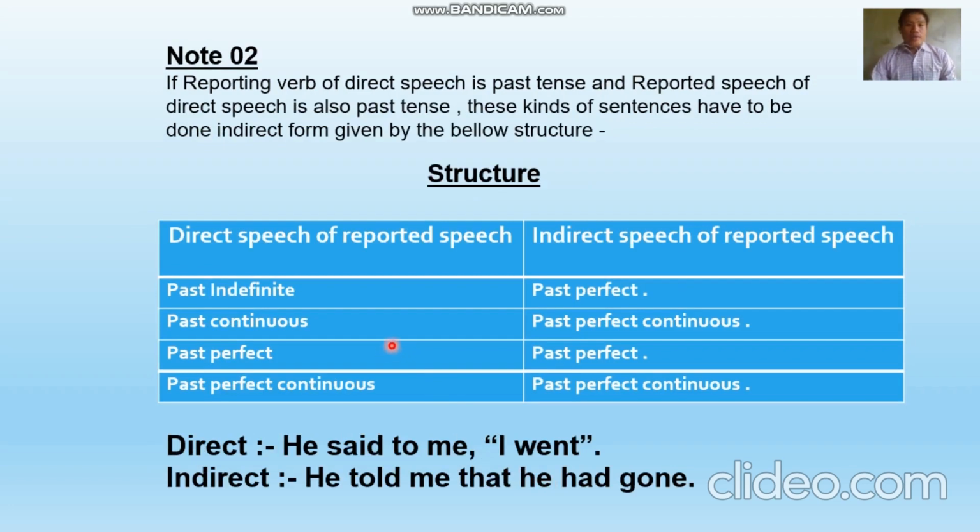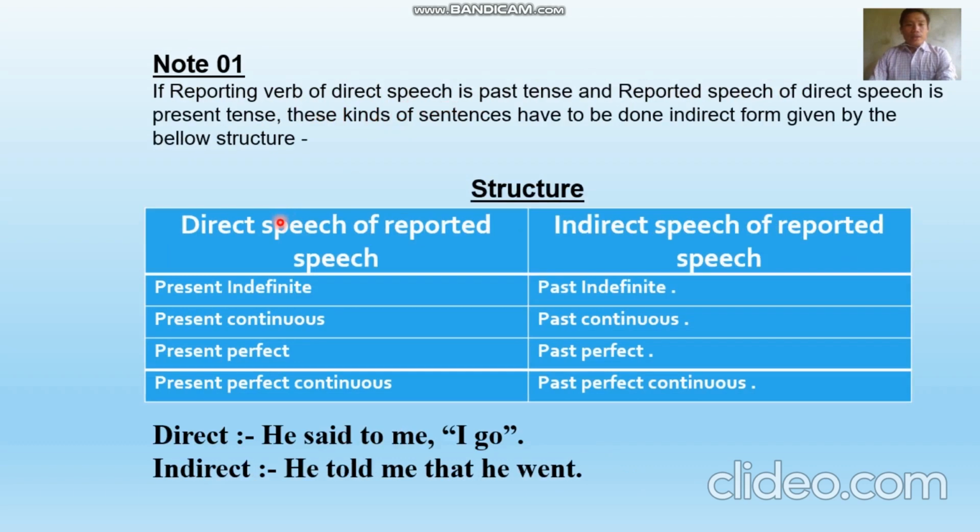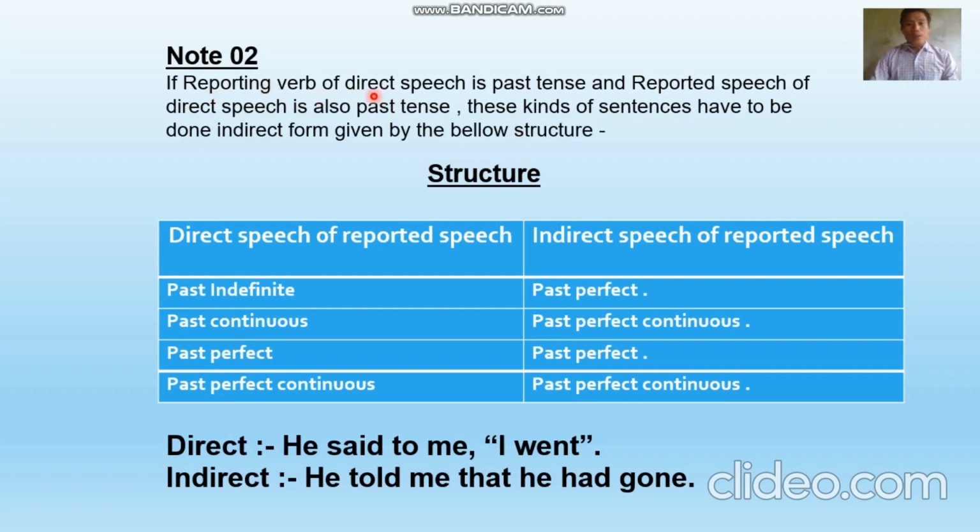In the next slide, I have written note number 2 from narration. I am reading for you. If reporting verb of direct speech is past tense and reported speech of direct speech is also past tense. In the previous note, we saw that reported speech is present tense, but reporting verb is past tense. But in this note, reporting verb is past tense, reported speech also past tense. These kinds of sentences have to be done in indirect form given by the below structure.